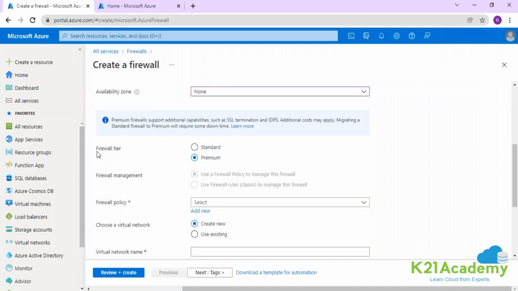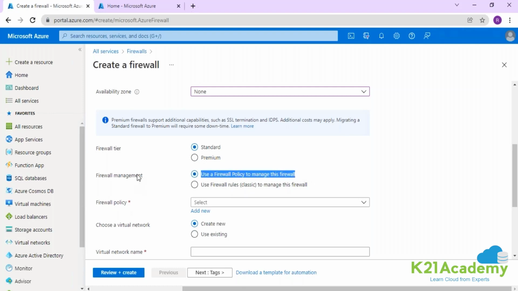Now guys, here you will find there are two options available, standard and premium. Now premium will come into the picture, guys, if we are also dealing with third-party firewalls and if we need to implement any sort of policies, right? Let's say I have created 10 rules, 20 rules or 30 rules in the firewall. If I need to implement the same rule on another firewall, who will be creating the rule from scratch? And another firewall can be not only the Azure firewall, it can be third party. So in such a situation, we should go with the premium option so that we can implement the same policies on the other firewall and we can manage with ease. The standard will also help you deal with the policies over here, but only with the Azure firewalls.